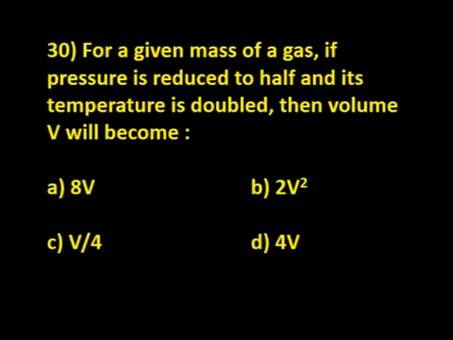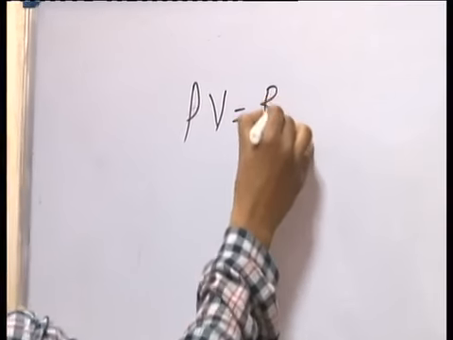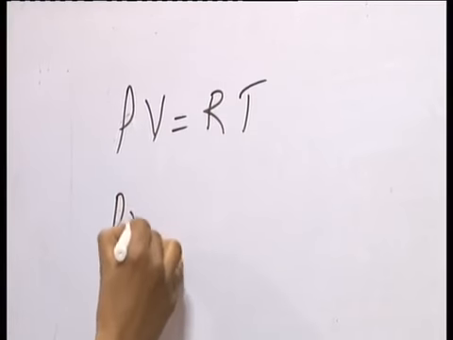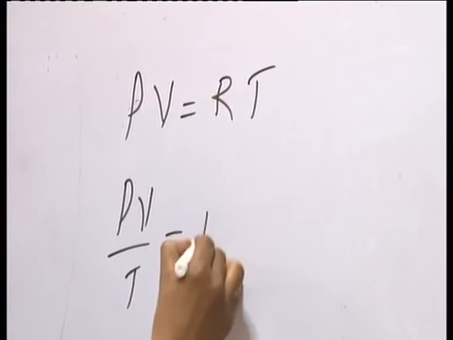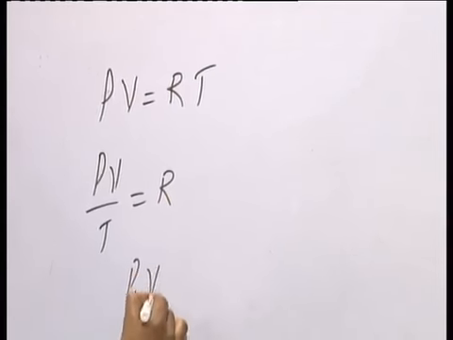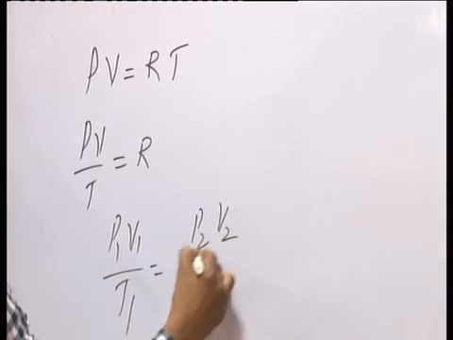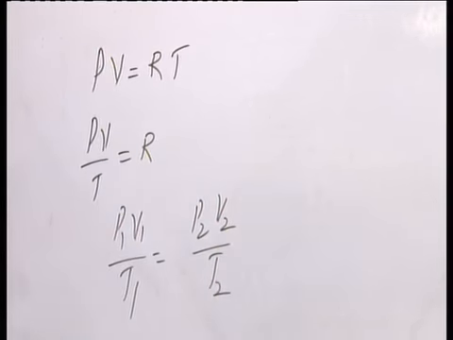It is a pressure, temperature and volume relationship. You know PV is equal to nRT. You can write PV by T is equal to R, which you can write as P1 V1 by T1 is equal to P2 V2 by T2.